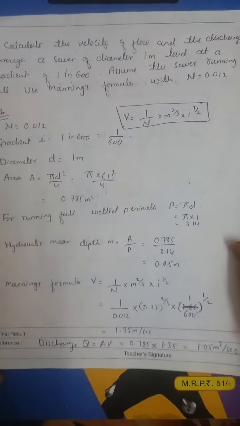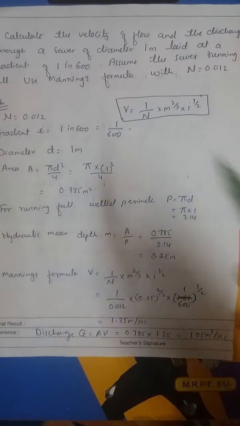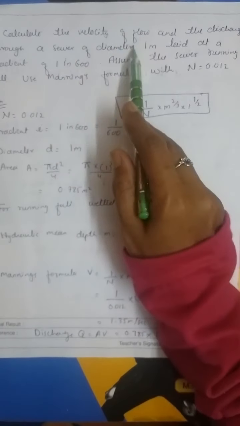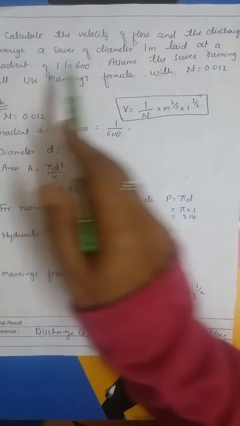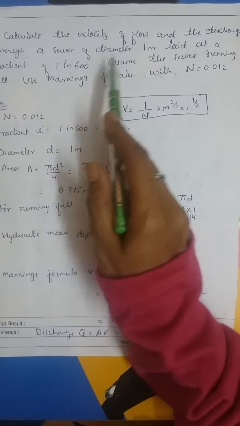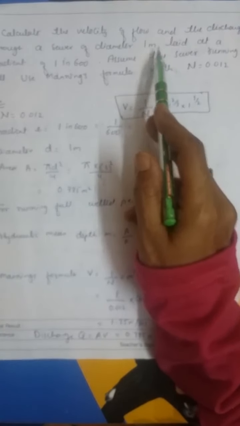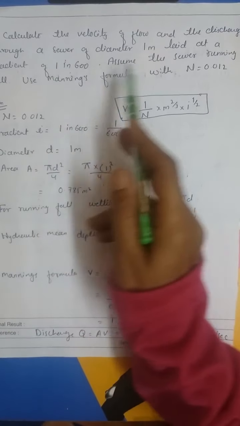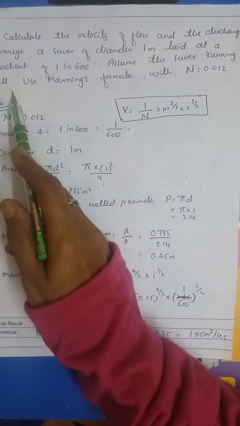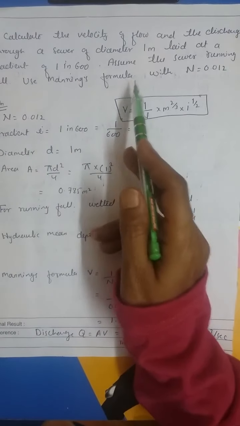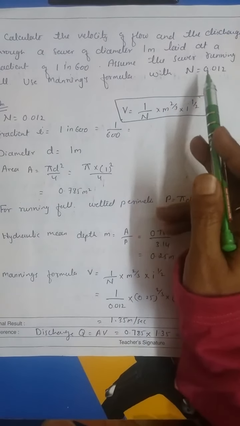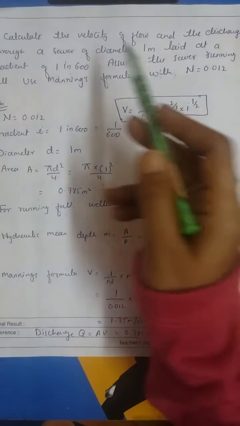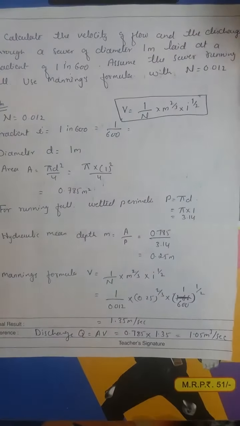Next, I'll explain one more question. I'll read out the question. Calculate the velocity of flow and the discharge through a sewer of diameter 1 meter and laid at a gradient of 1 in 600. Assume the sewer running full. Use Manning's formula with n equal to 0.012.